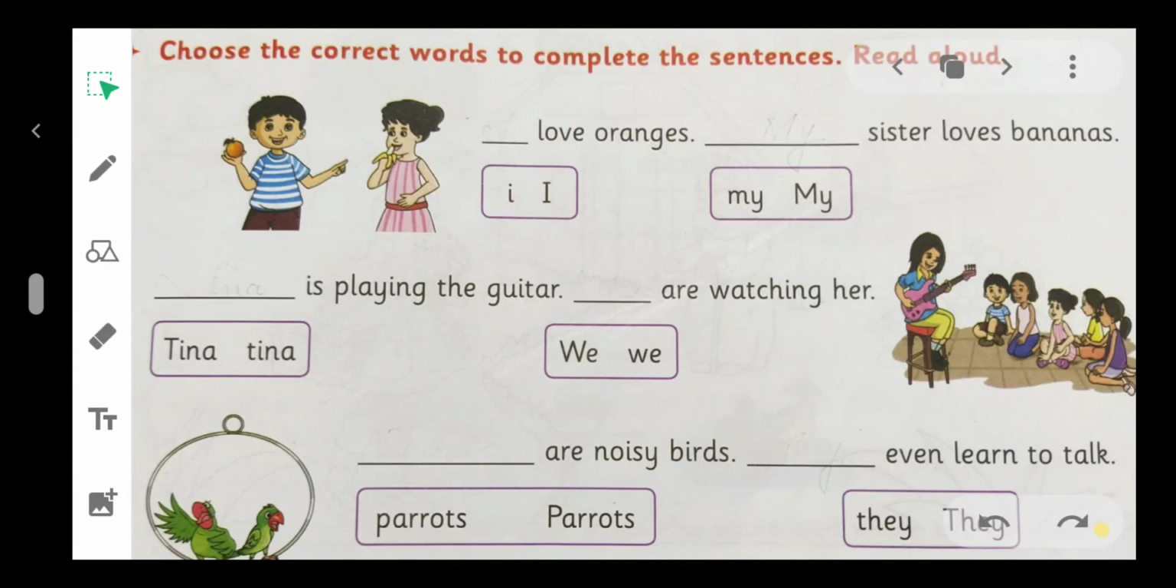Always remember, a sentence usually begins with a capital letter and ends with a full stop. So choose the word that begins with a capital letter. So we put in each blank the word that begins with a capital letter. So we put here I and My, that begin with a capital letter.